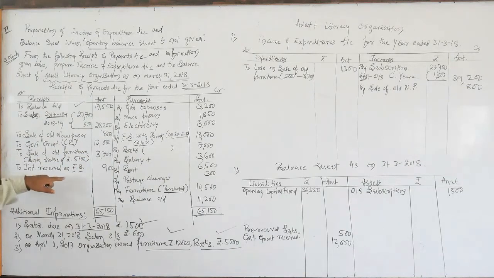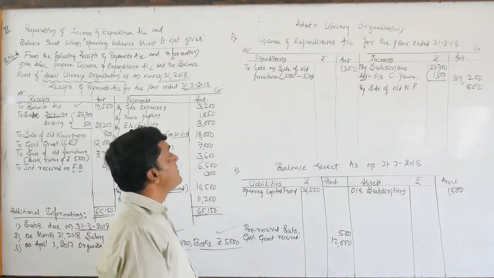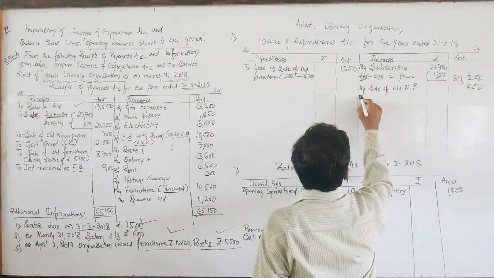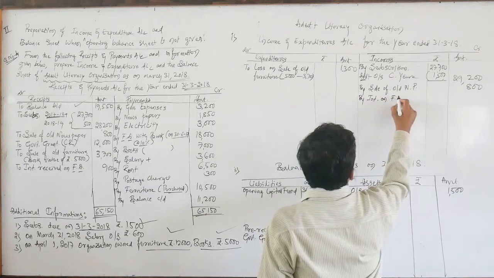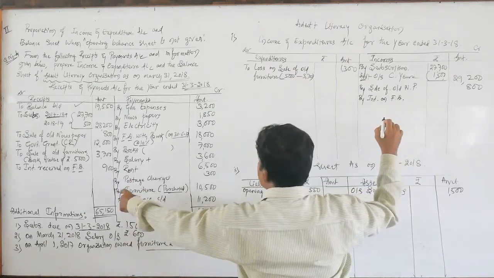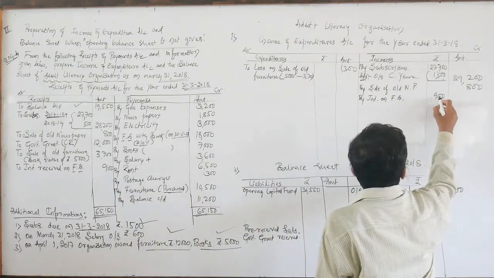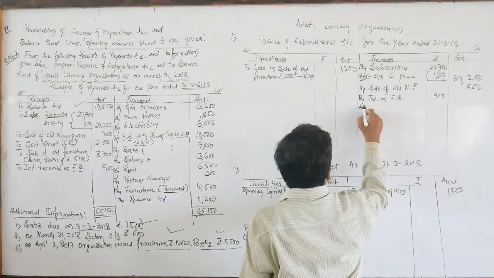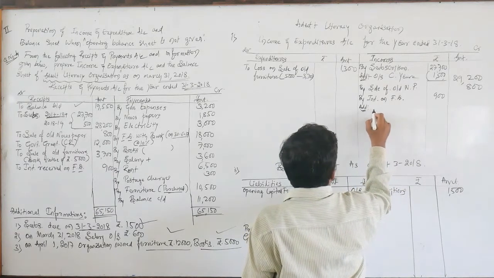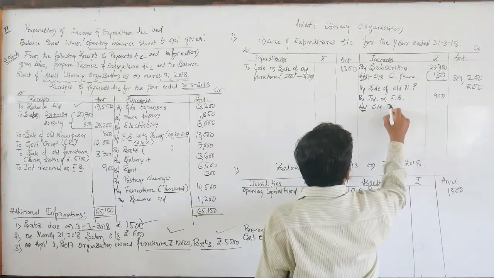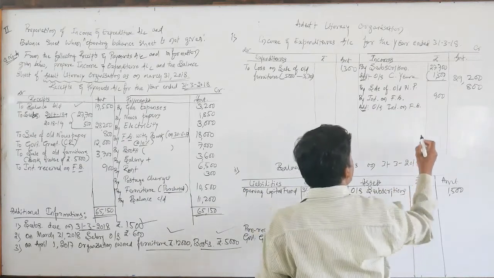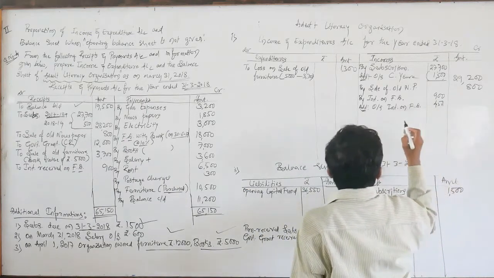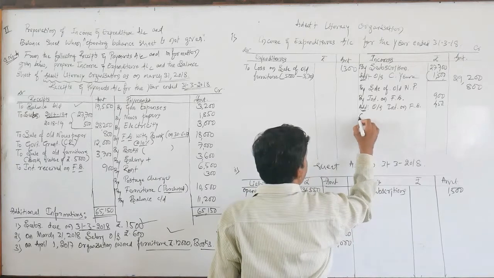1,300 is the loss on sale of old furniture. Now interest received, as I have said already: interest on FD received is 900. The amount still receivable, that is outstanding interest on FD, is rupees 450. I have already explained how.